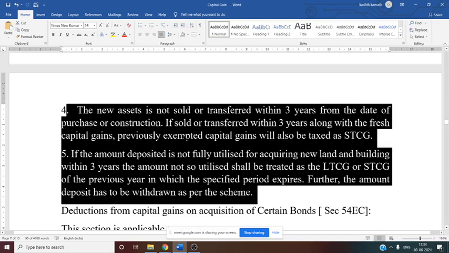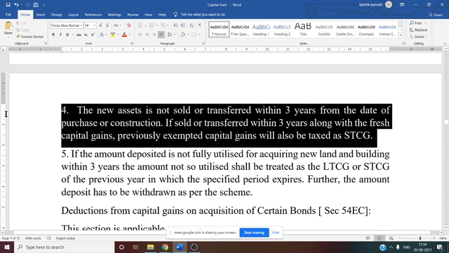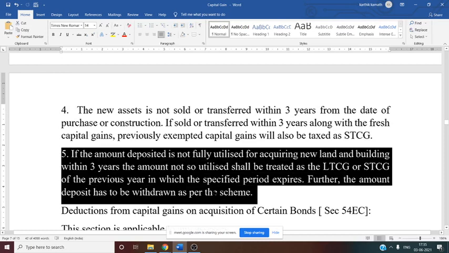If it is sold, what happens? Similar to the previous exemption, within the 3 years, along with the fresh capital gain, previously exempted capital gain will also be taxed as short-term capital gain. So this rule is applicable for previous exemption as well, 54B as well.